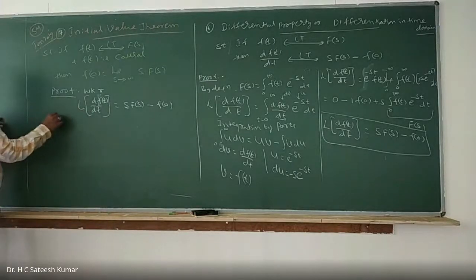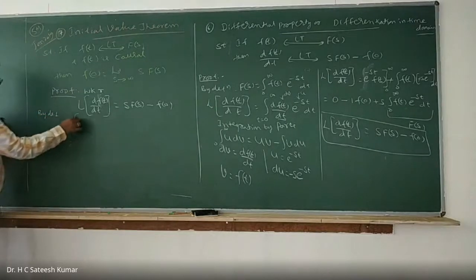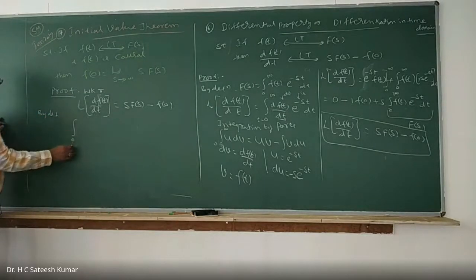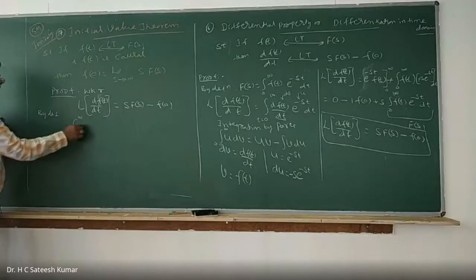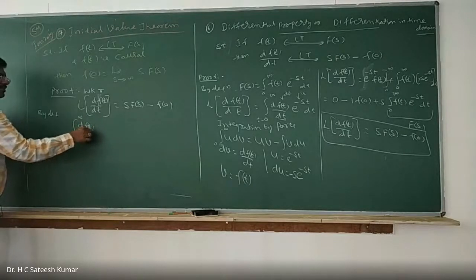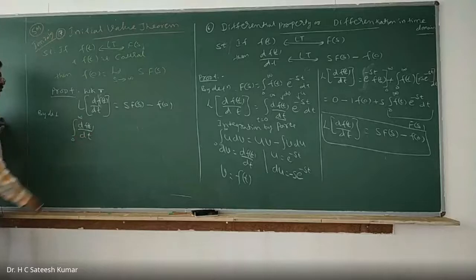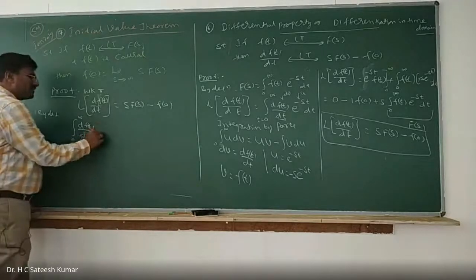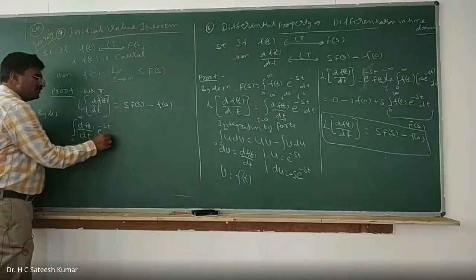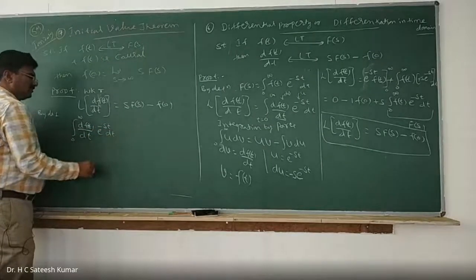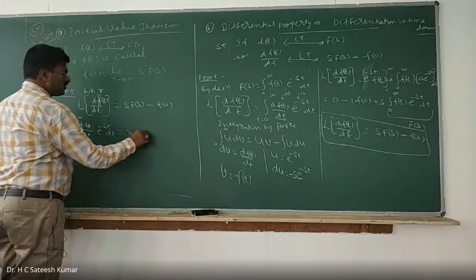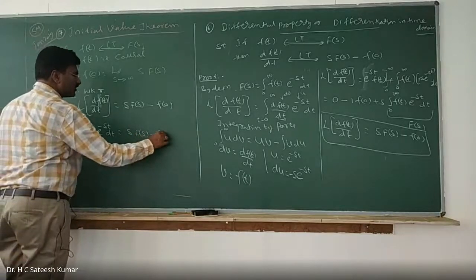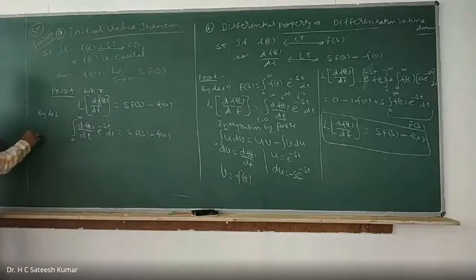By definition, what is that? You can write it, integration from... Laplace transformation of any quantity is nothing but what? 0 to infinity, that quantity into whichever Laplace transformation term you want, into e to the power of minus st into dt, is equal to s into F of s minus f of 0. And taking the limit. So see, the question itself he has given the answer.